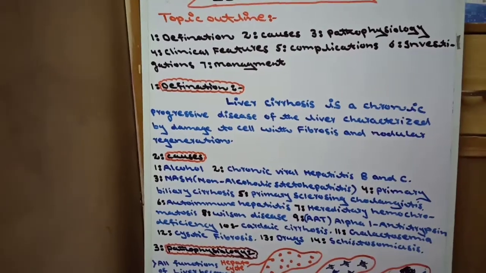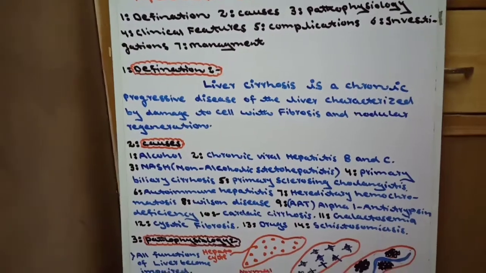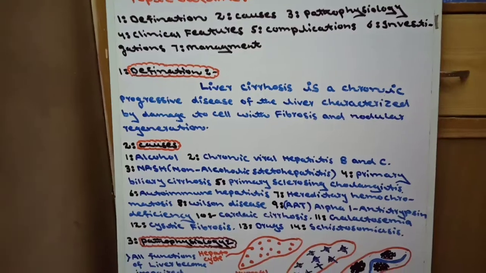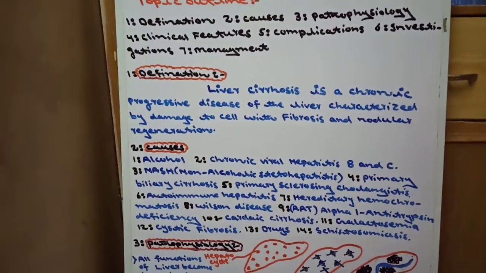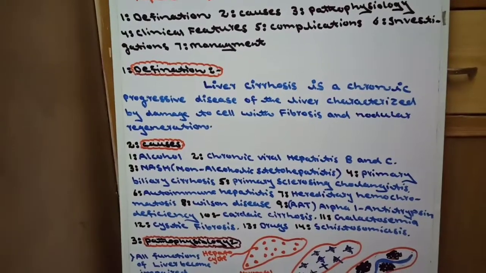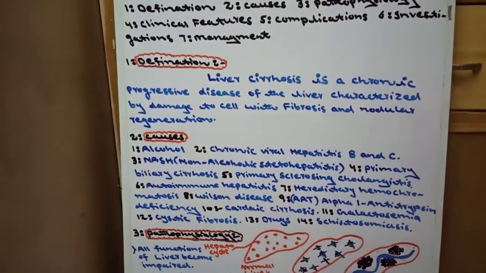Basically, when in chronic inflammation, injury occurs to the hepatocyte, as a result cytokines are released and inflammation occurs. And on that damaged site, there will be regeneration of new cells, but these cells have no function.